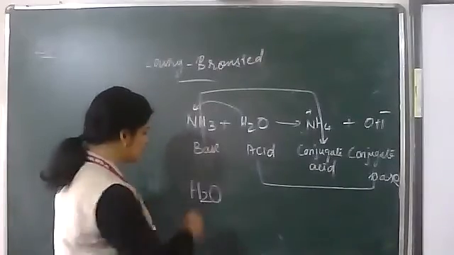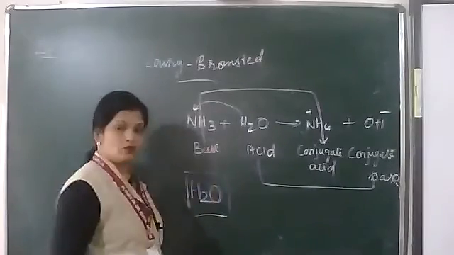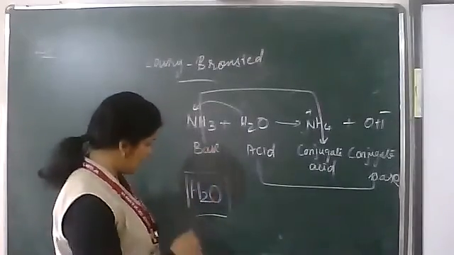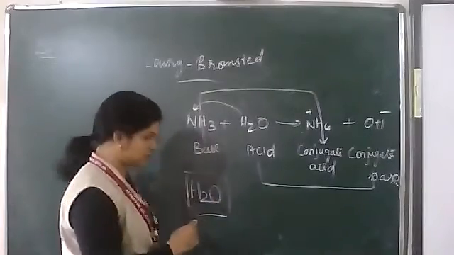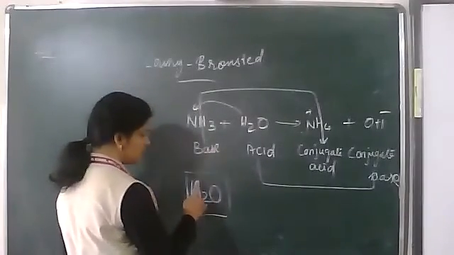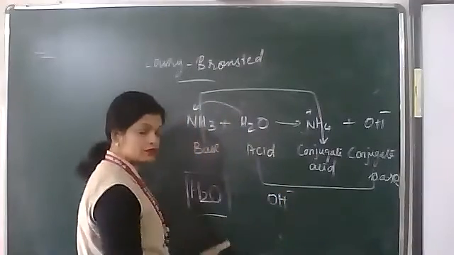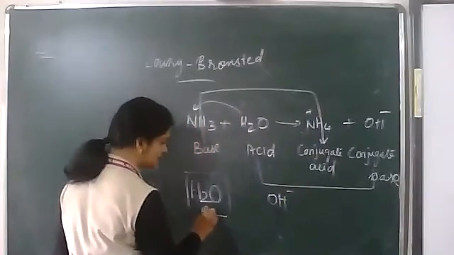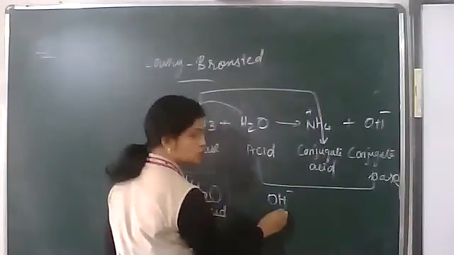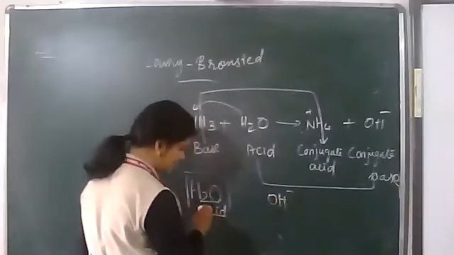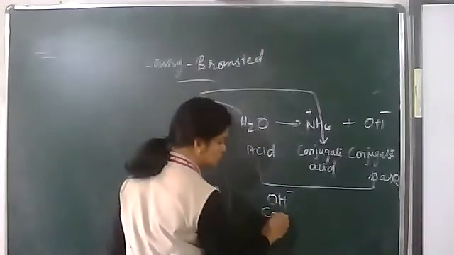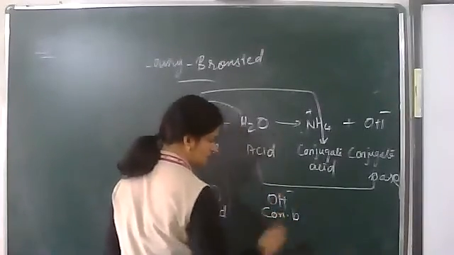How can it act as a Bronsted acid? I will take out one H plus, and what remains is OH minus. When it acts as an acid, this is the conjugate base.